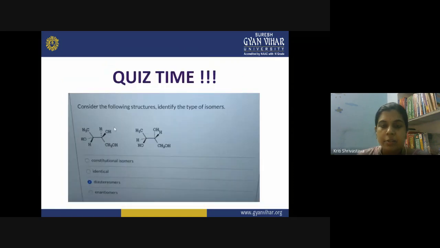From today's lecture, I have a question for you. You have to consider the structure and identify the type of isomerism present in it. So take a screenshot quickly, and later on you will see how these two types of molecules are diastereomers. You have to find it out by yourself.